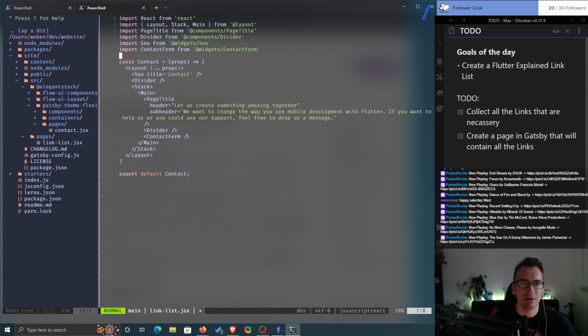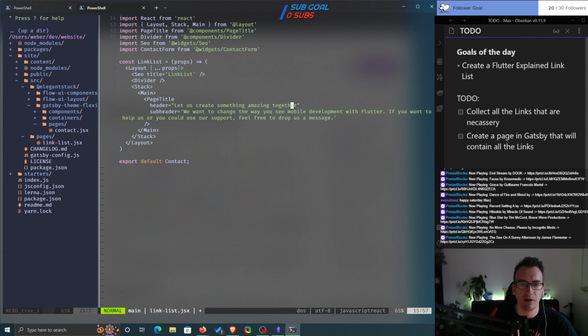So now we have the contact form, and I think what we want to have is CI word. This is not the contact form, this is the link list. Layout, CEO, that would be CI word, that is the link list. Page title, blah blah blah, and then we have the divider and contact form nearly, so that's gone.